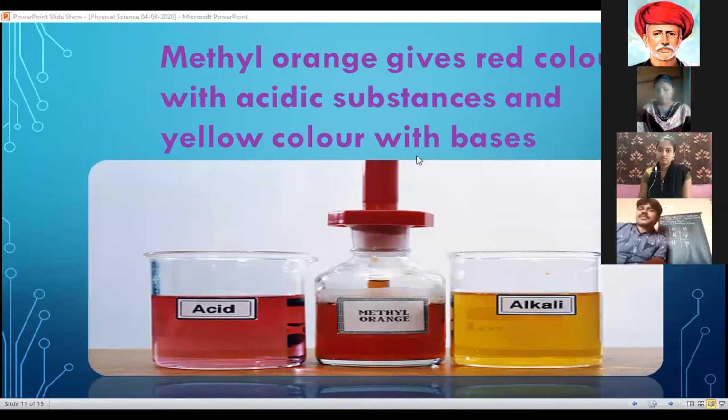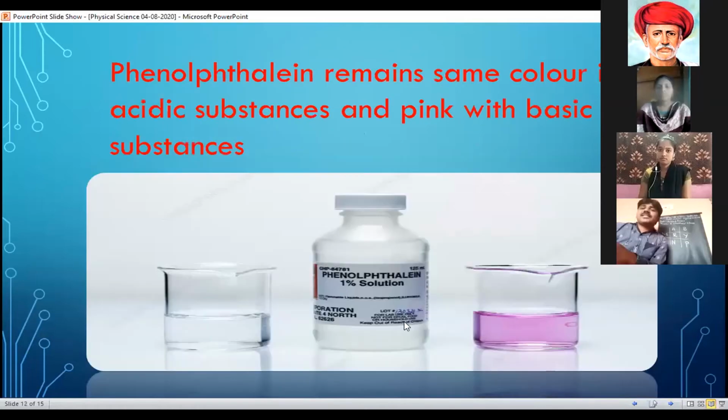Next, another indicator to identify acids and bases is phenolphthalein. Phenolphthalein generally has no color. Observe the solution in the middle of the picture. It has no color. Now take one beaker.